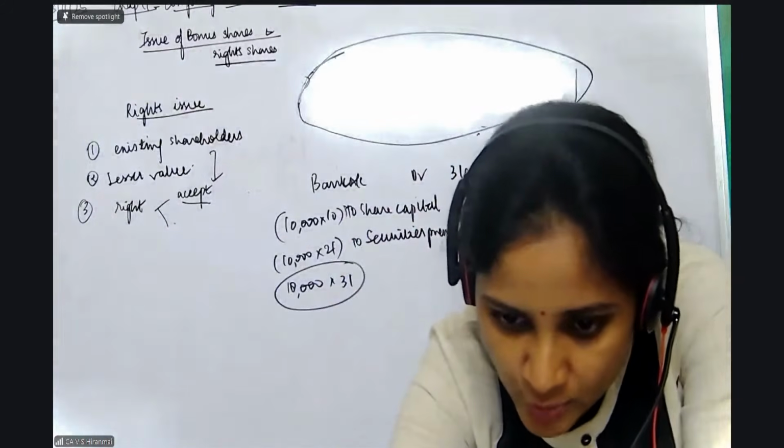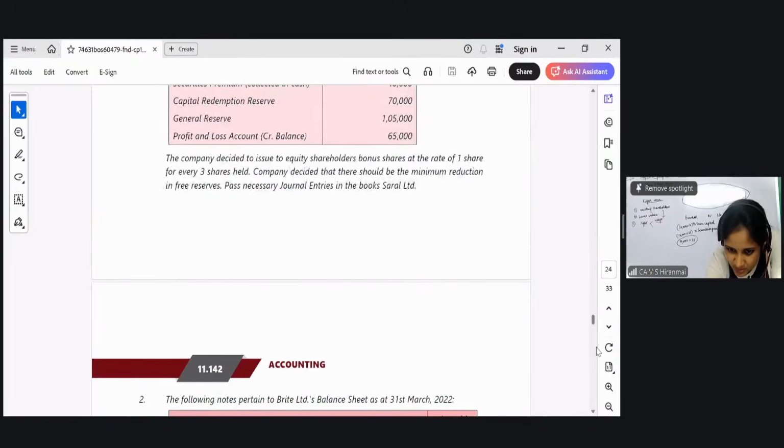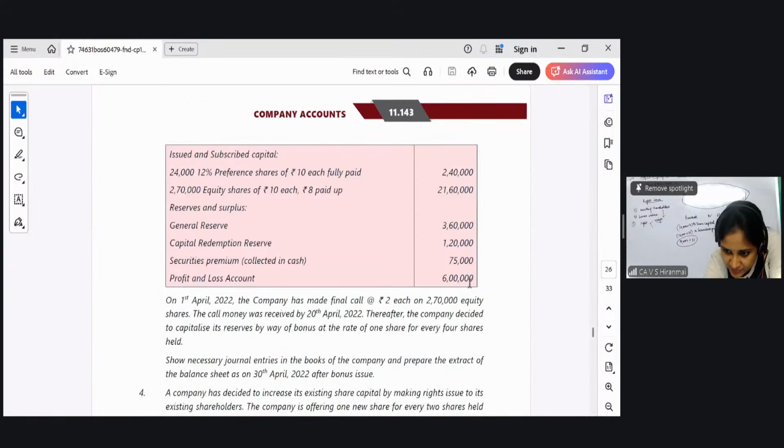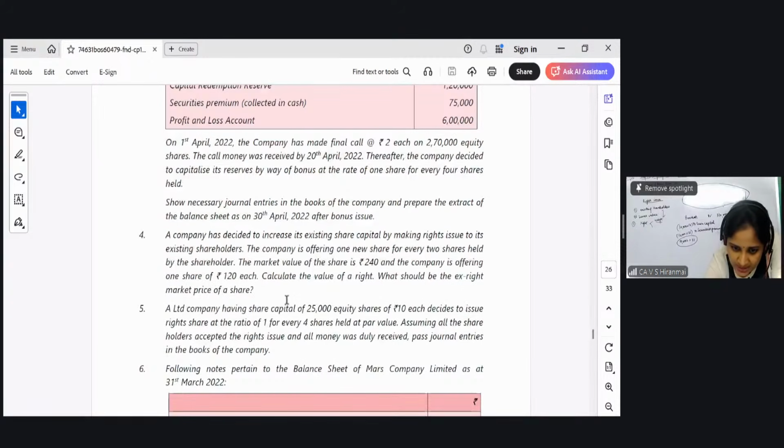I would want you people to try this question immediately so that you won't forget it. I want you to try the fourth one. Now I want you to try the fifth one. All of you please see your fifth one and pass the entries. A limited company having share capital of 25,000 equity shares at 10 decides to issue right shares 1:4 at par value.